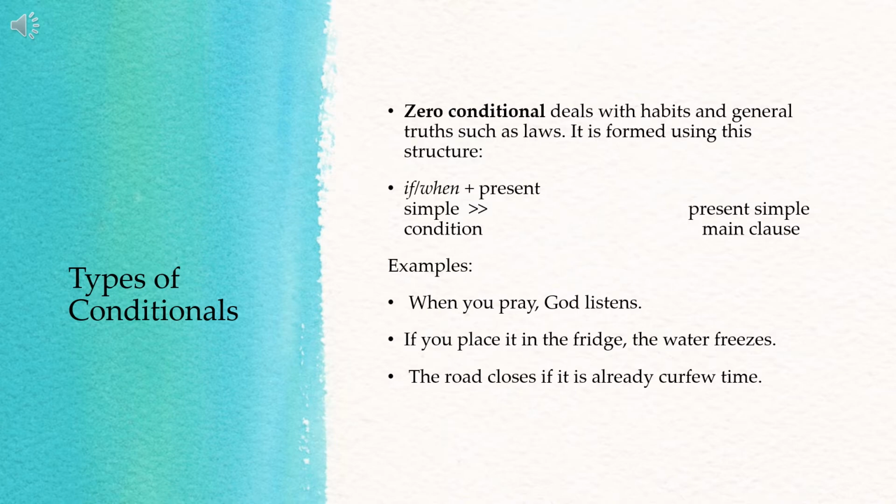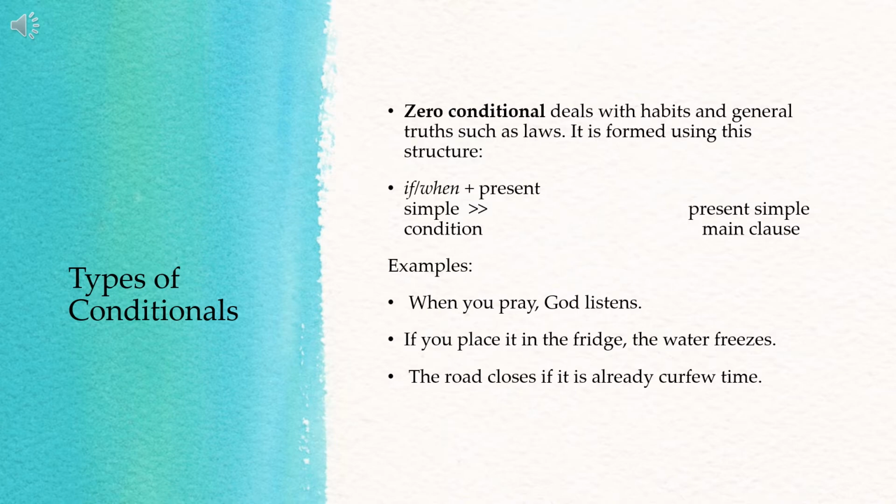So how are we going to write it, or what will be the structure or form of a sentence in the zero conditional? Look at it. You have the if clause or when clause, where the tense of the verb is in the simple present tense, and it presents a simple condition.